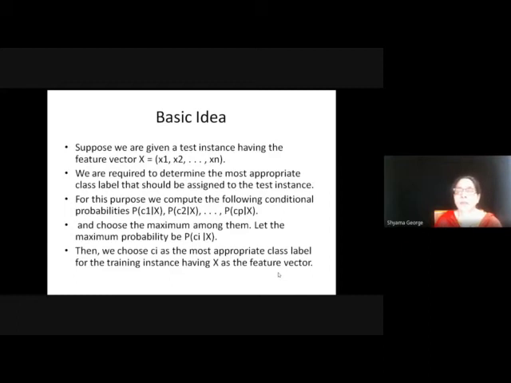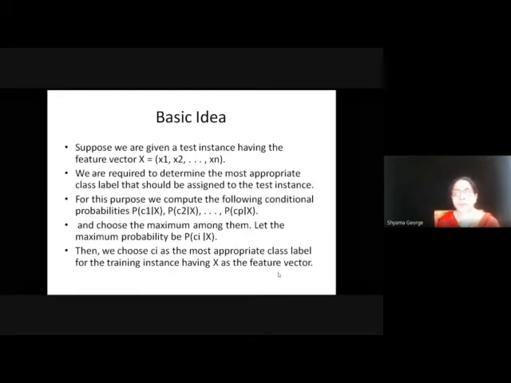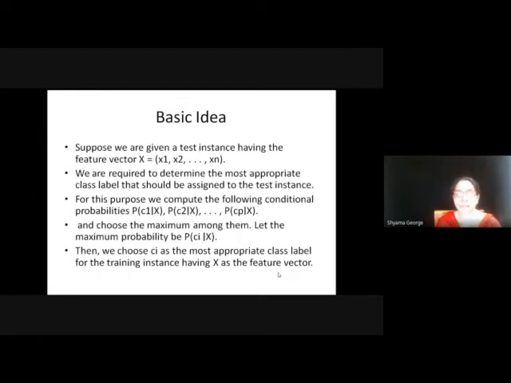Now we are given a test instance having the feature vector x is equal to x1, x2, xn. This is what we have done in the last class. We will be given a feature vector x with the values x1, x2, xn. Then we have to determine the most appropriate class label that can be assigned to the test instance.